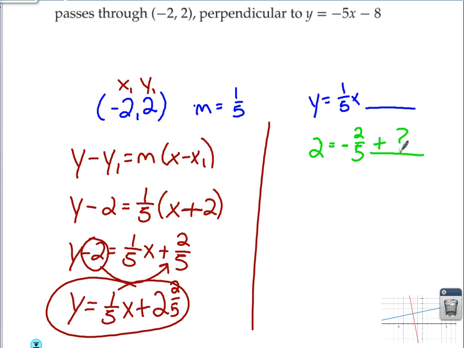I'll put plus question mark. How do we figure out what the question mark is? You have to figure out what to add to -2/5 to give you 2. That's hard, unless you just take this and move it around. We'll take that -2/5 and solve that basic equation. -2/5, if I move it over here with the 2, becomes plus 2/5. 2 plus 2/5 is that same 2 and 2/5.